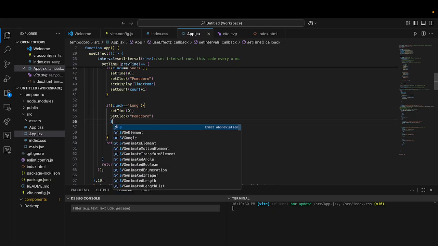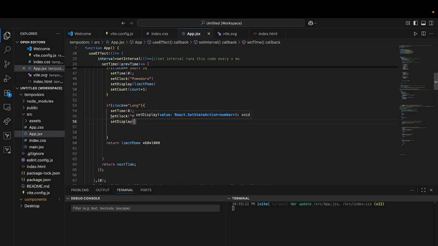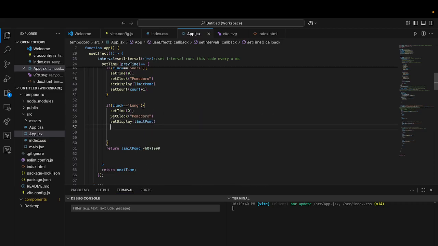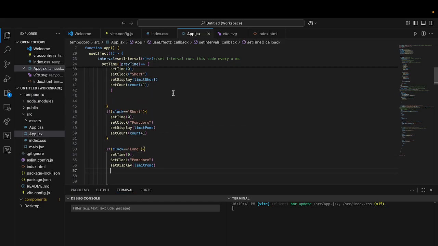Make sure I put my set display. Set display needs to change to limit Pomo. And then, so we just finished our long, set count doesn't need to go until we're at a Pomodoro, and then it goes. Wait.